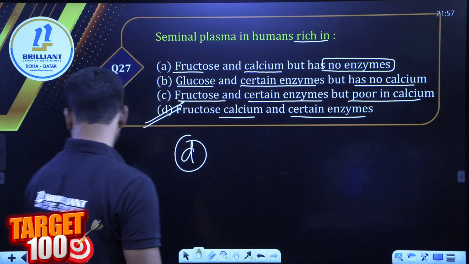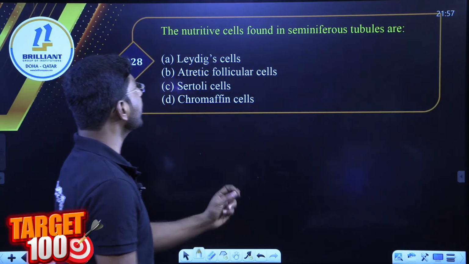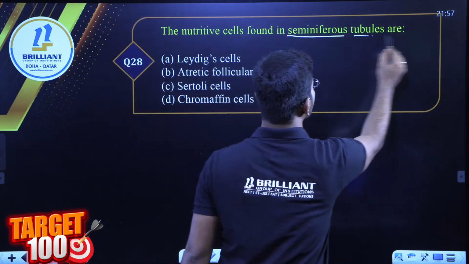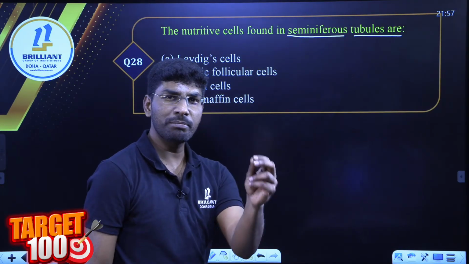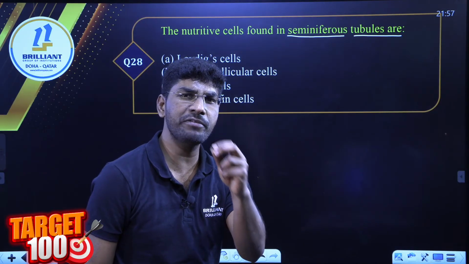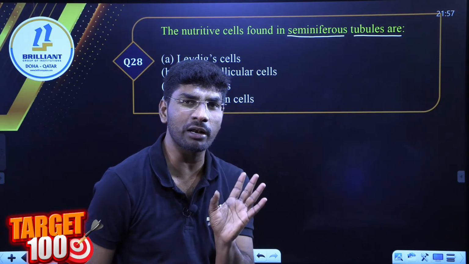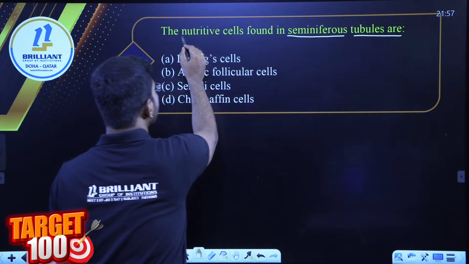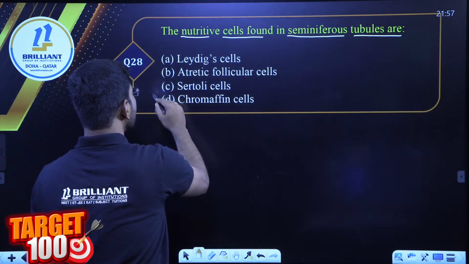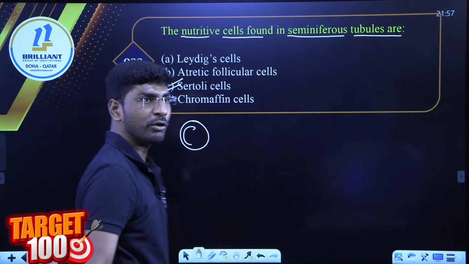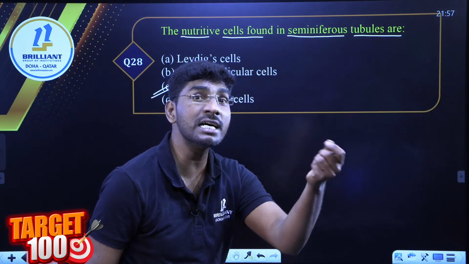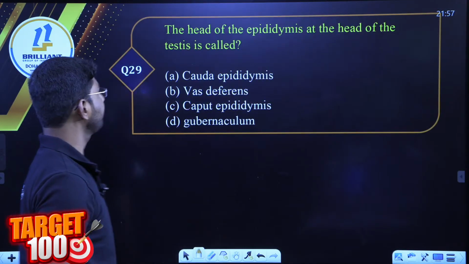Remember. Next question. The nutritive cells found in the seminiferous tubules are called what? Simple question. Even the basic learner can tell. Tell me here. Sertoli cells, we can also call them nurse cells. Next question.